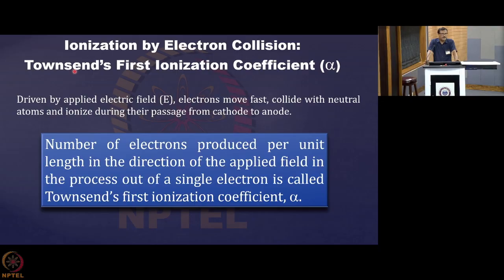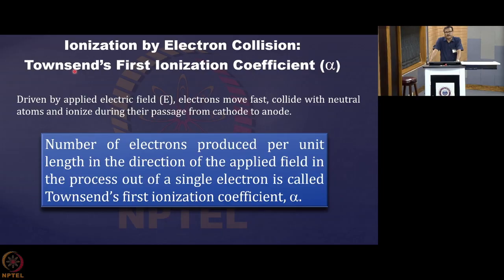But the primary problem was that when you accelerate, the electron does not get enough space for acceleration. Before they gain a significant amount of energy, they collide with another atom, then they are no more accelerated. They come to standstill conditions, and again they start getting acceleration.